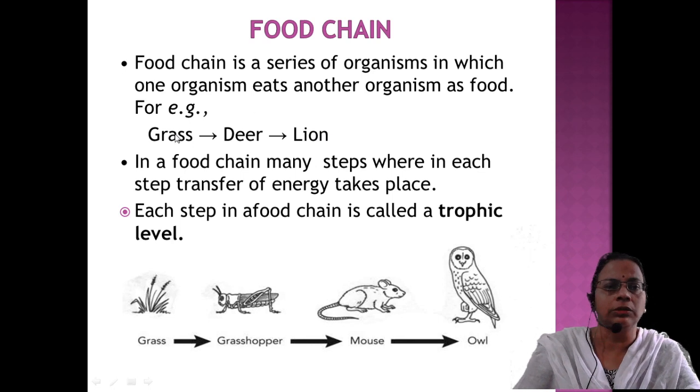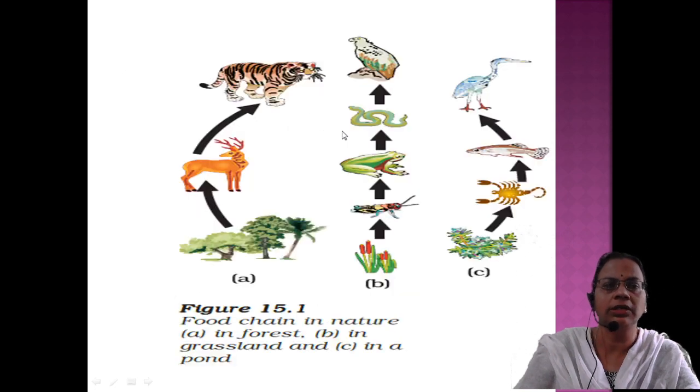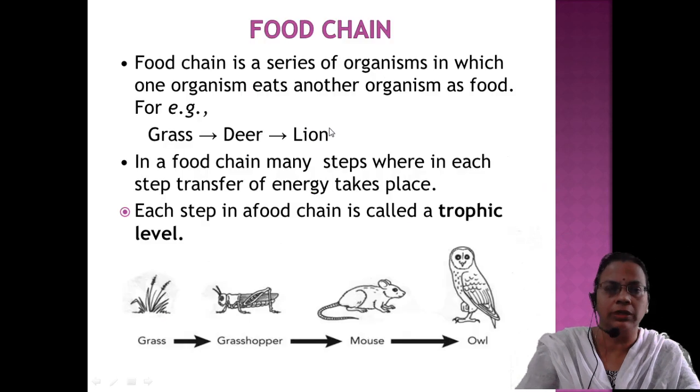So there can be many steps. When we are saying step, each step in a food chain is called a trophic level. So here grass will come under the first trophic level, then deer will come under the second trophic level, and lion will come under the third trophic level. So grass, deer and lion, this is only three trophic level steps. Suppose they ask you to diagrammatically represent a grassland ecosystem in which four trophic levels operate.